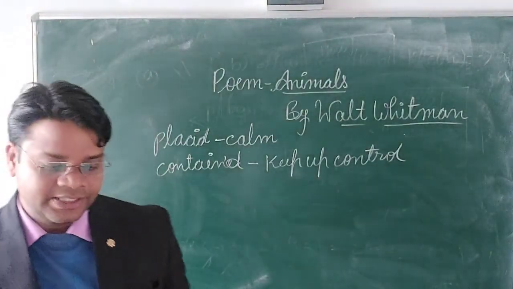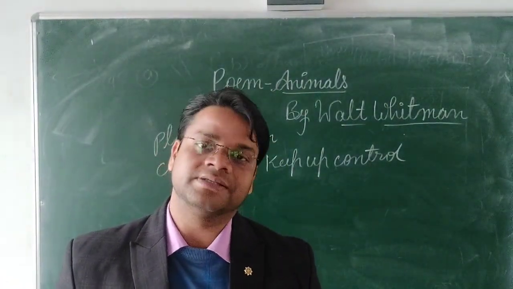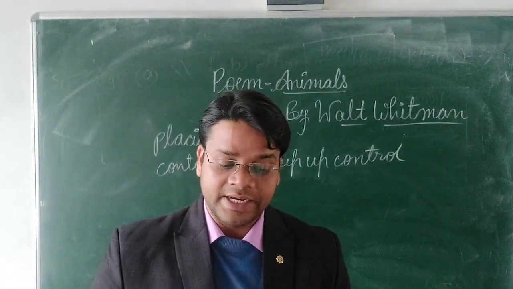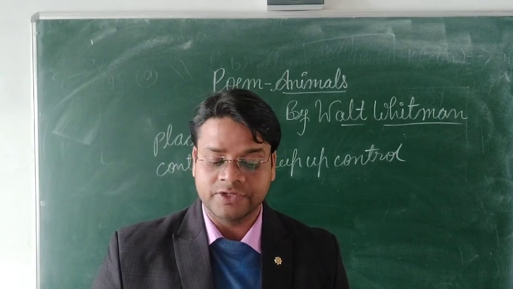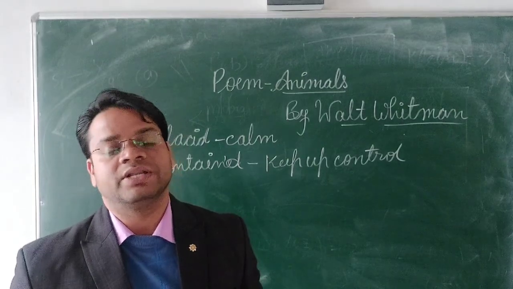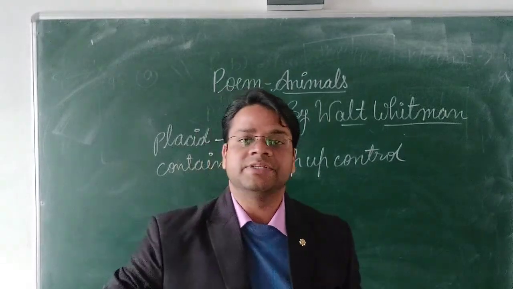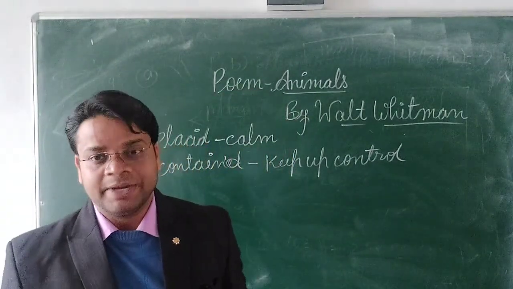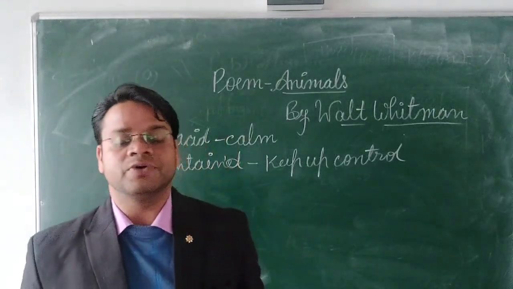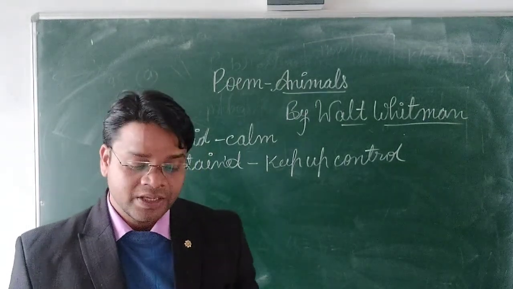So now in the first three lines you can see what the poet is describing. I think I could turn and live with animals. They are so placid and self-contained. He is wishing that he wanted to live in the world of animals. Why does he want to live with animals? Because he compared animals with human beings. Human beings are not so placid, they are not so peaceful, they are not so controlled.